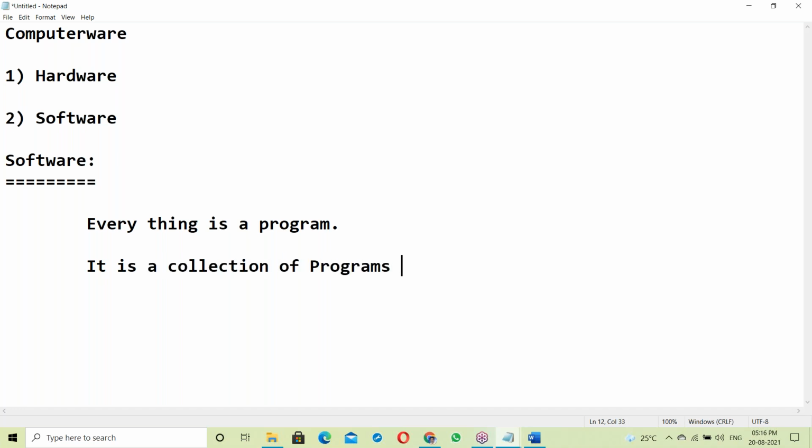It's a collection of programs. Simply, you can say a collection of programs like C, C++, Java, different programs, all the programs. Okay. Next, software. Software is basically in two categories.